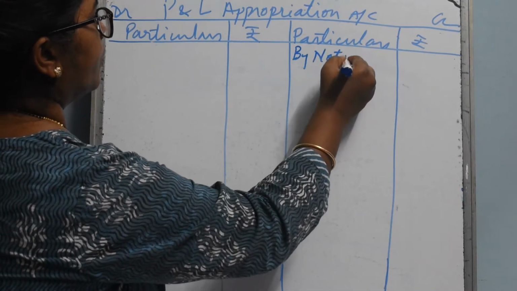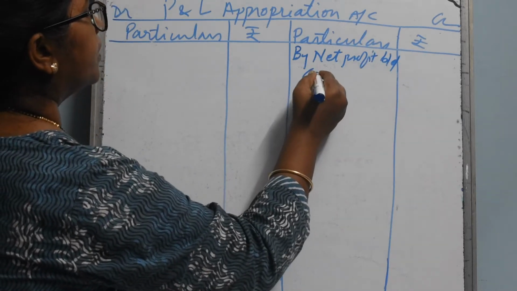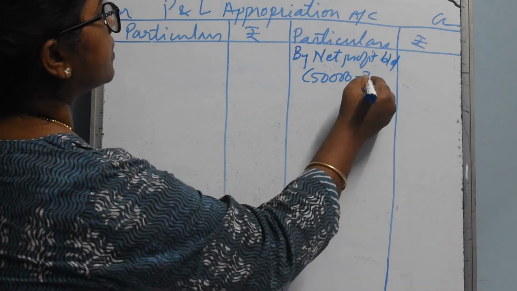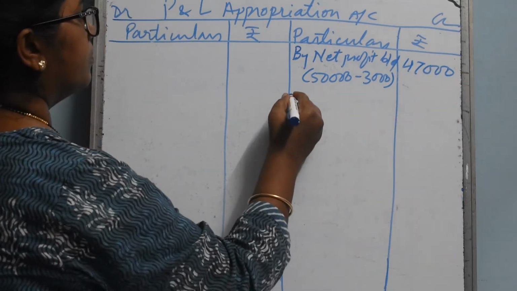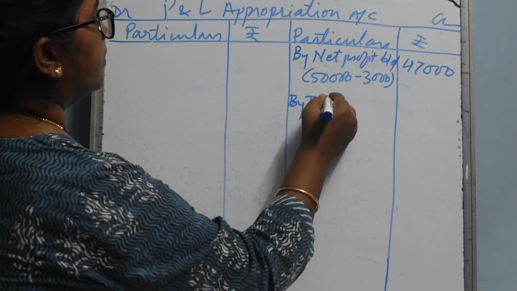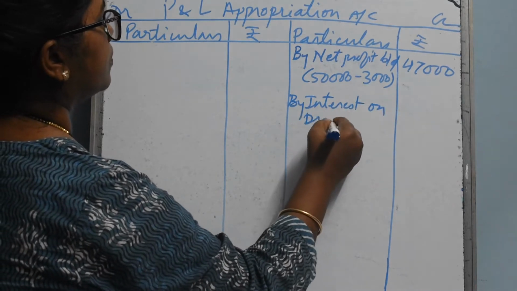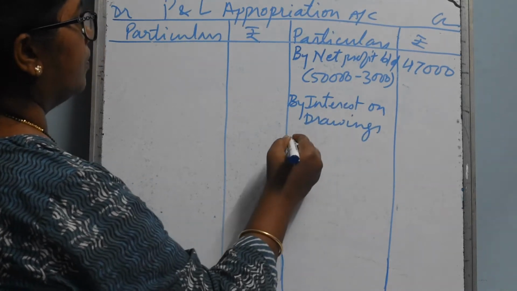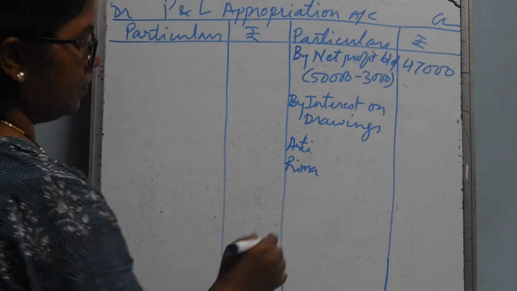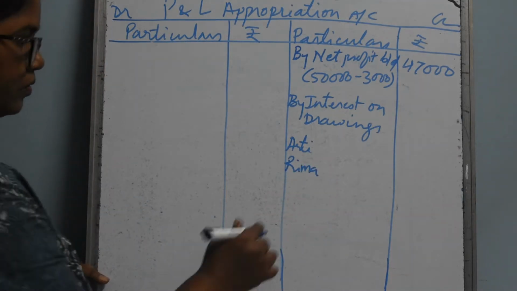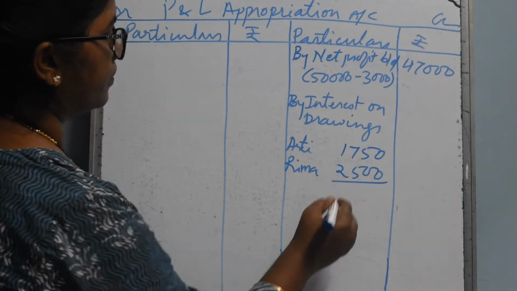Net profit brought down, it is 50,000 minus 3,000, that is 47,000. By interest on drawings, Aarti and Rima, it is coming to 1,750 and 2,500.